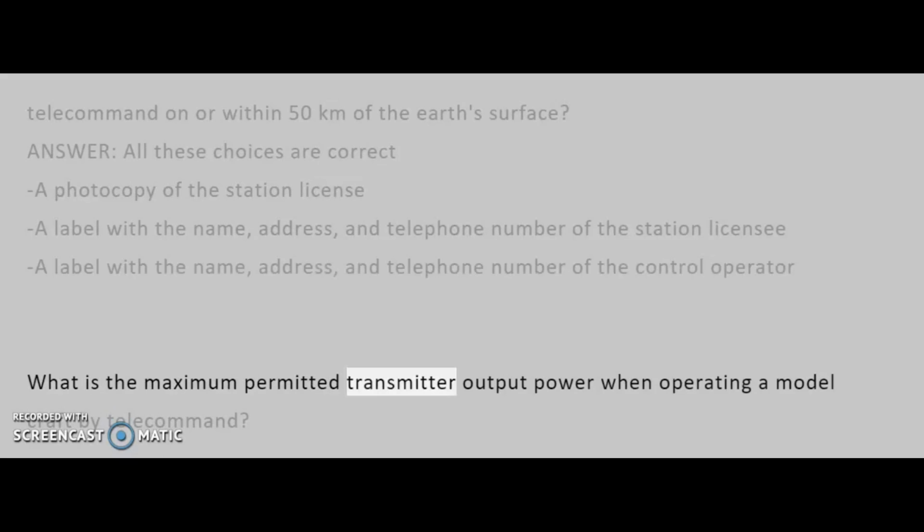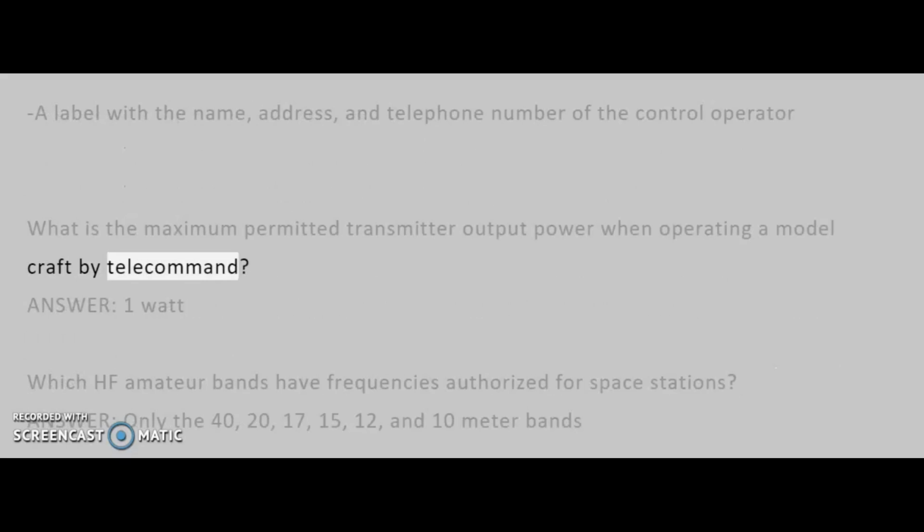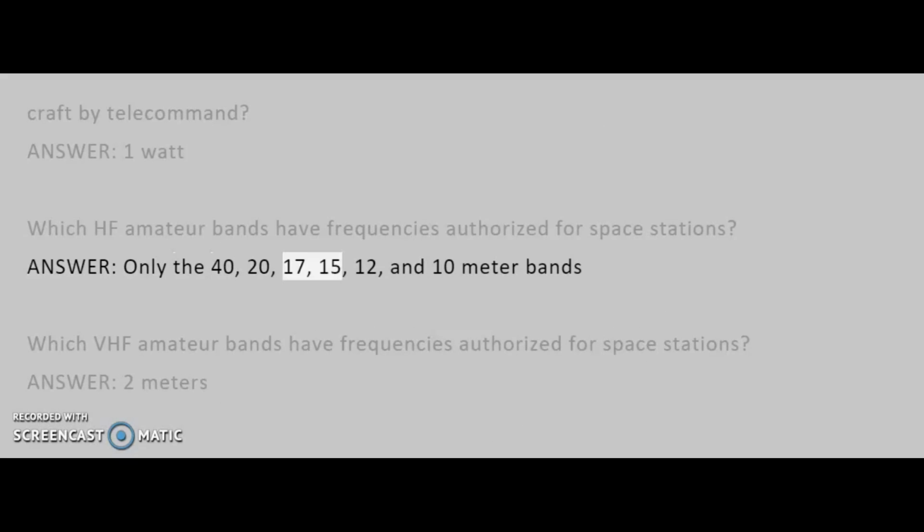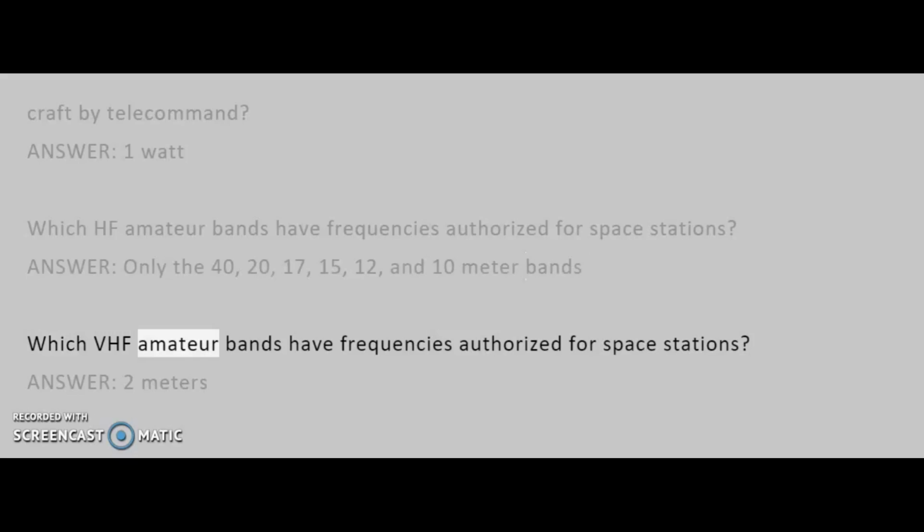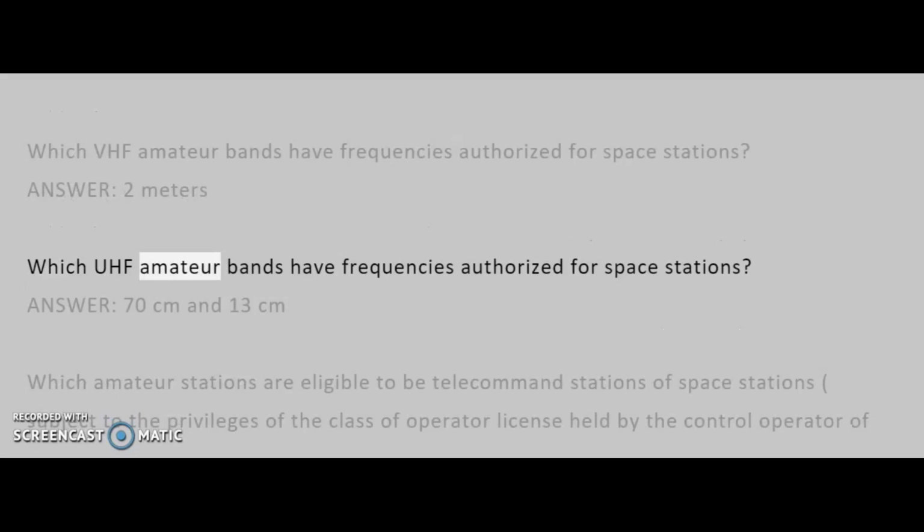What is the maximum permitted transmitter output power when operating a model craft by telecommand? Answer: 1 watt. Which HF amateur bands have frequencies authorized for space stations? Answer: only the 40, 20, 17, 15, 12, and 10 meter bands. Which VHF amateur bands have frequencies authorized for space stations? Answer: 2 meters. Which UHF amateur bands have frequencies authorized for space stations? Answer: 70 centimeters and 13 centimeters.